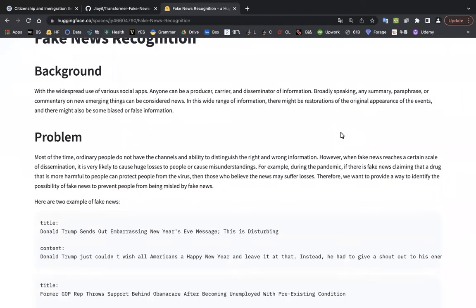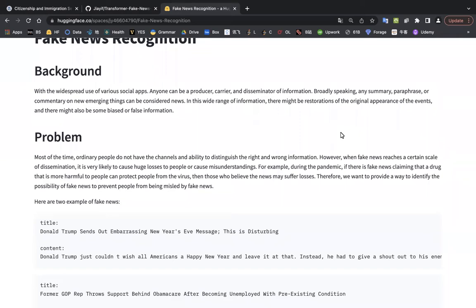So the problem here is that most of the time, ordinary people don't have the approach or ability to distinguish right information from wrong. However, when fake news reaches a certain scale or has certain influence, it is really likely to cause huge loss to people or cause misunderstanding. For example, during the pandemic, if there is fake news claiming that a drug that is actually harmful to people can protect them from the virus, then those who believe this news might suffer losses.